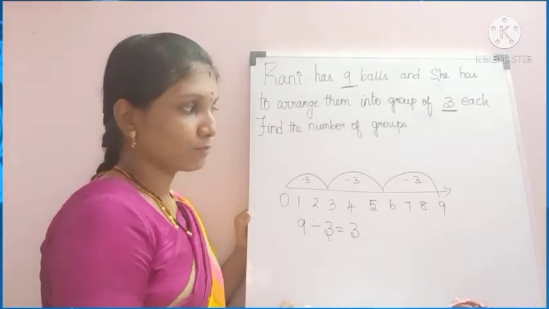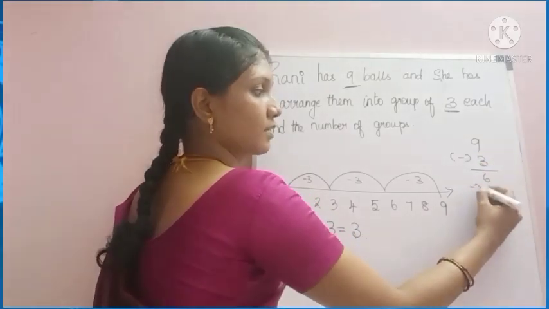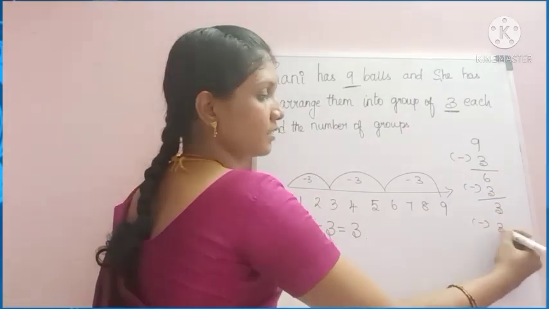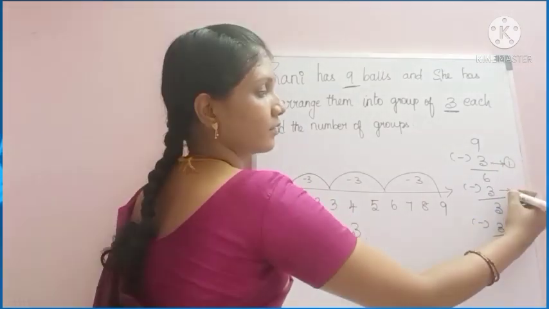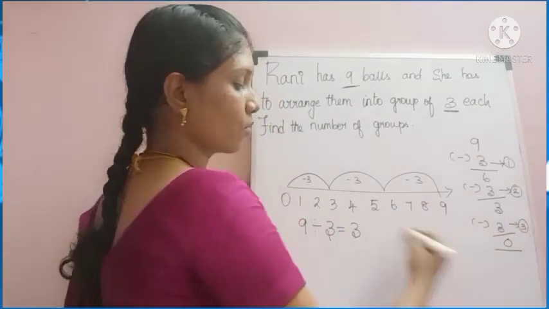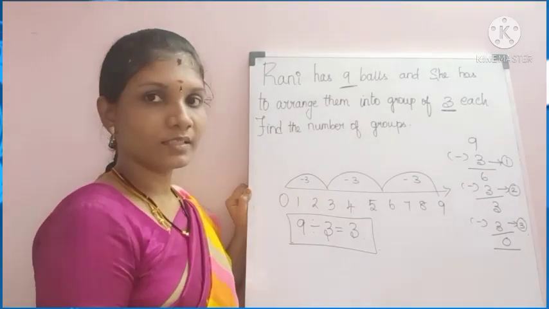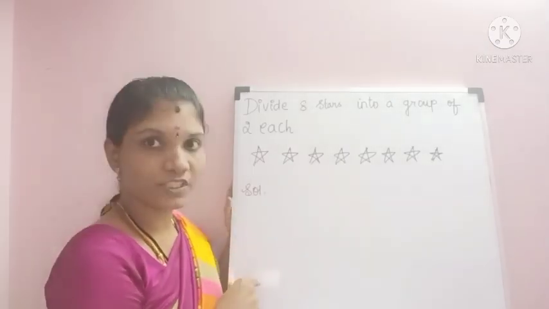The repeated statement will be 9 minus 3 gives 6. 6 minus 3, 3. Again minus 3 gives 0. So 1, 2, 3. So 9 divided by 3 is equal to 3 is the answer. That is, 3 is the quotient. Now see next question, children.